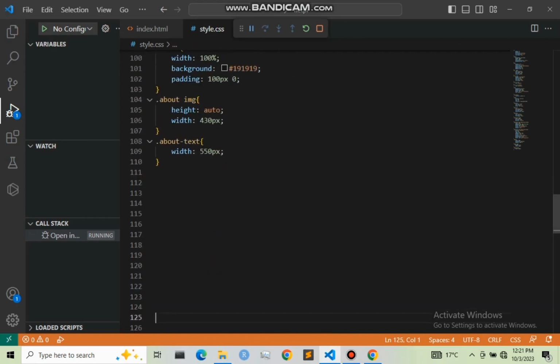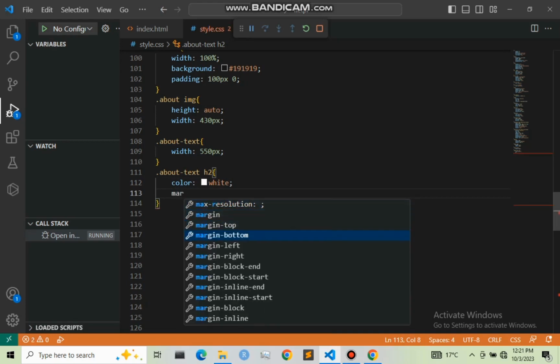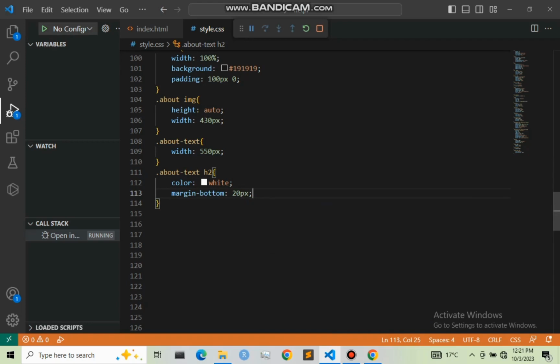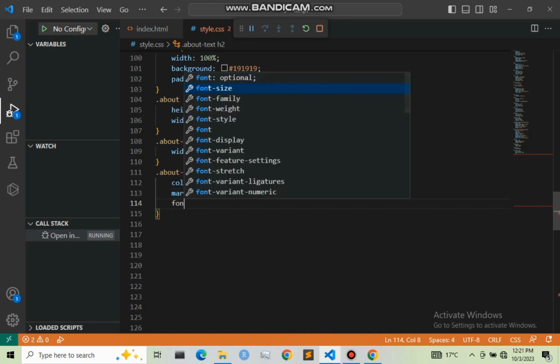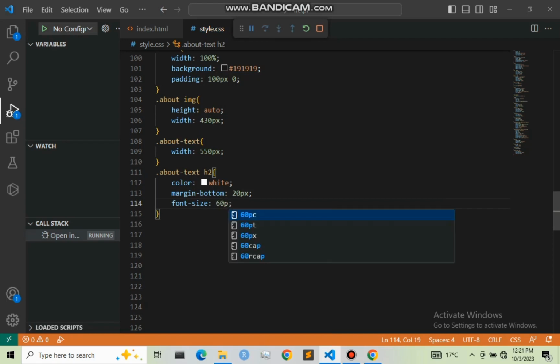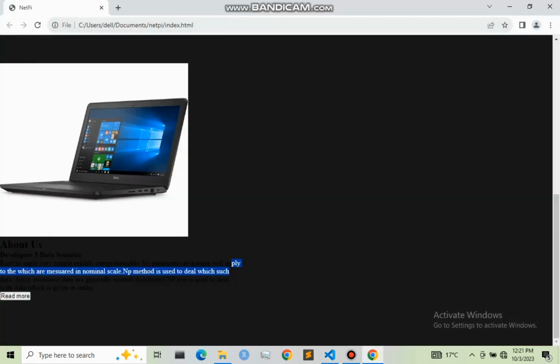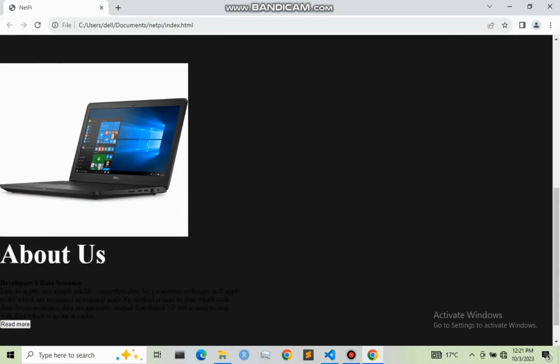That is .about text h2, and our h2, I'm going to give it a color of white, and then also a margin bottom of 20 pixel, and the font size I'm going to give it as 60 pixel, and I guess that is it. So let me refresh our web page. As you can see, we have here about us.